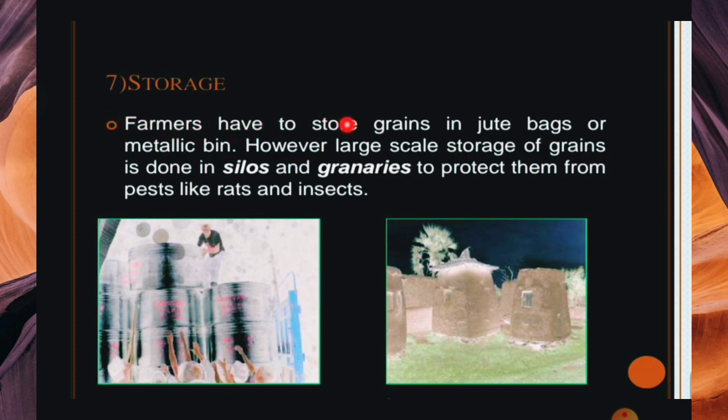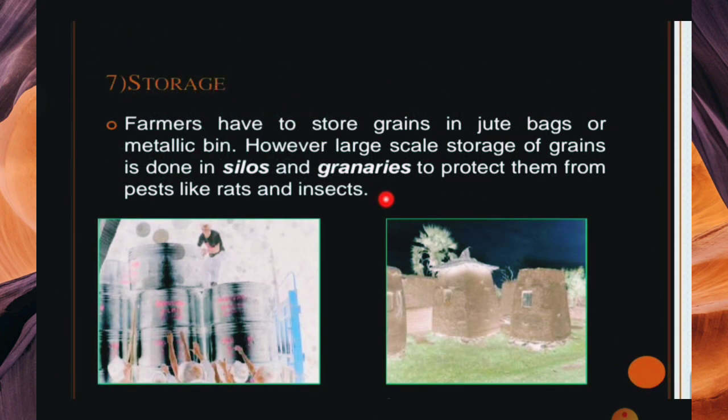So farmers have to store grains in jute bags. In the old time, people stored in jute bags, but in modern times, people also store in silos. These are big metal boxes, like you can see, and people store grains there. So farmers store grains in jute bags or metallic bins. However, large scale storage of grains is done in silos, to protect them from pests like rats and insects.